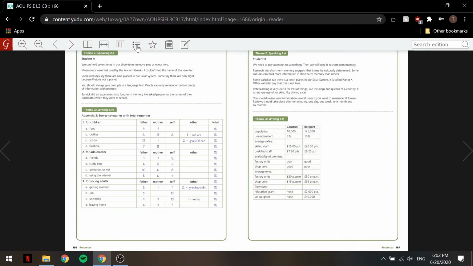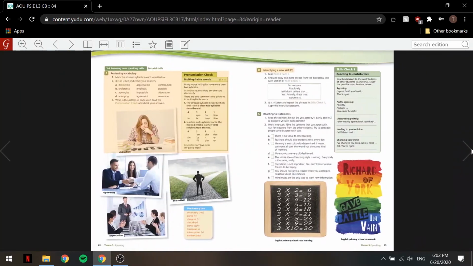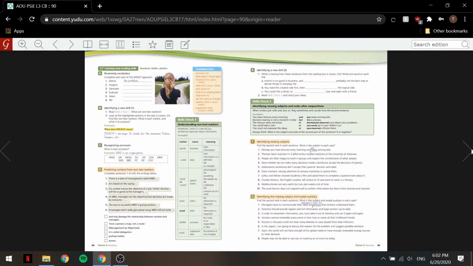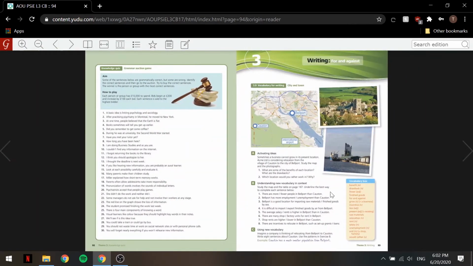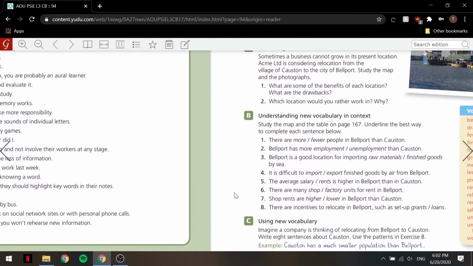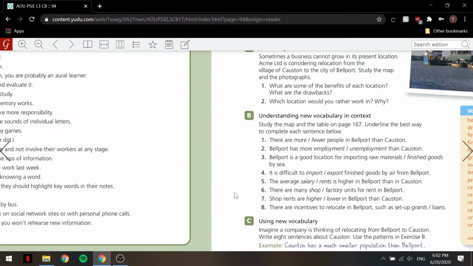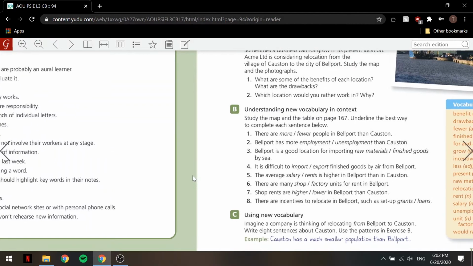Okay, so now let's go back and go to the writing section. That's what we're here for. Now that we've studied the map, let's underline and complete each sentence. Number 1, there are more/fewer people in Bellport than Coston. We'll say there are more, okay? More people in Bellport than Coston, simply because Bellport is a city.